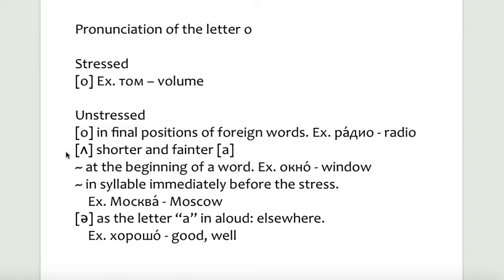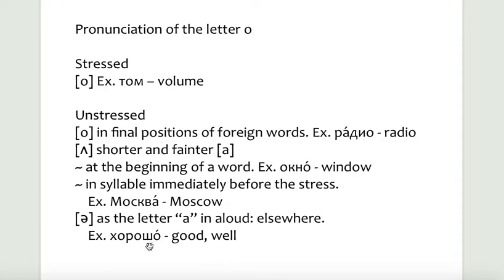It is pronounced a shorter and fainter A at the beginning of a word, such as okno, window, and in a syllable immediately before stress, such as Moskva, Moscow. And it is pronounced A as the first letter in the word aloud anywhere else, such as хорошо, good, well. This can be a reply to the question, how are you, which we'll take a look at in a second.